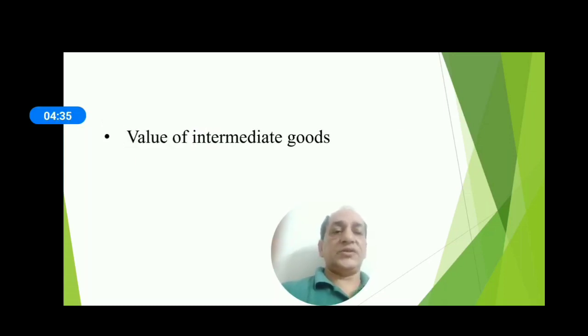Value of intermediate goods should not be included in the estimation of national income by product method and value added method, because if we add these values there will be problem of double counting. The value of the intermediate goods is already included in the value of final goods.